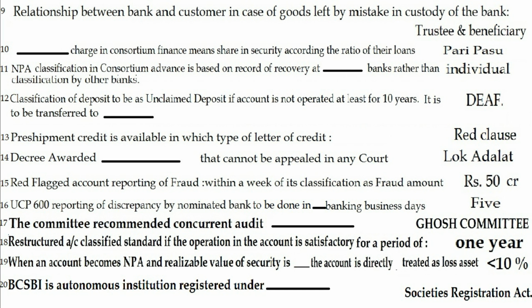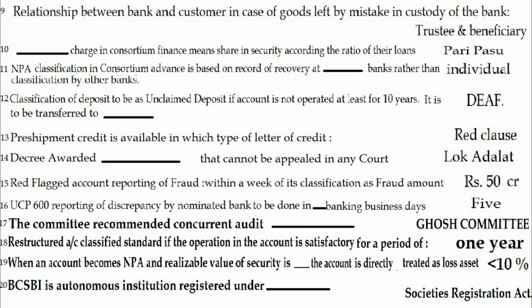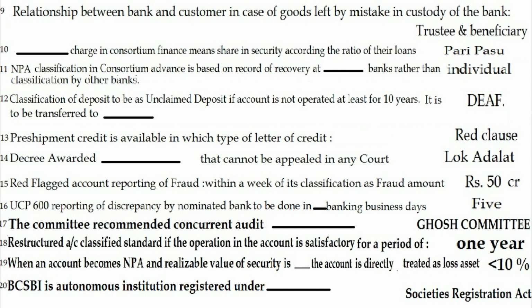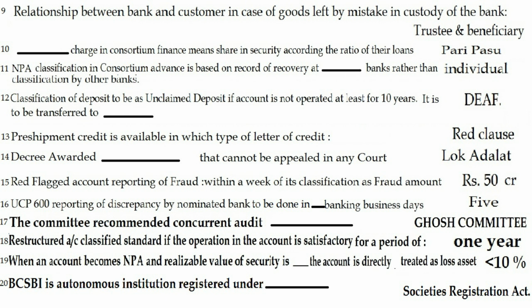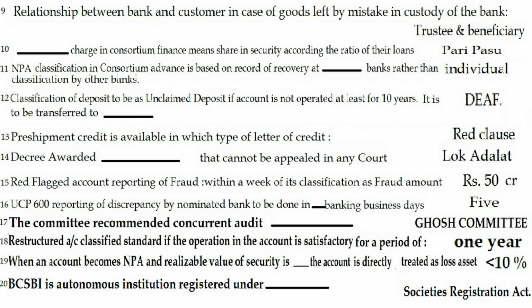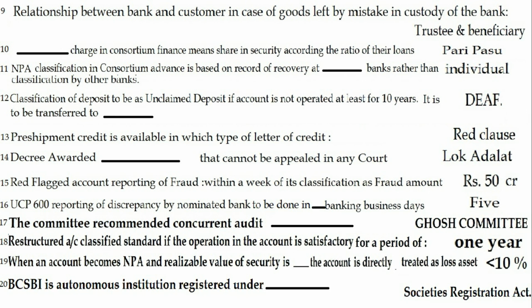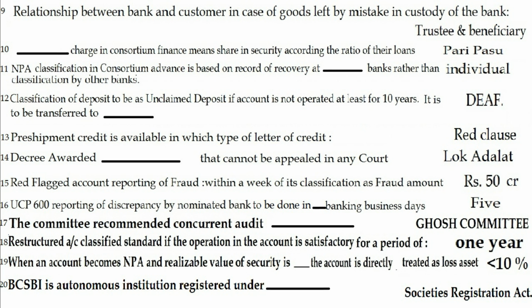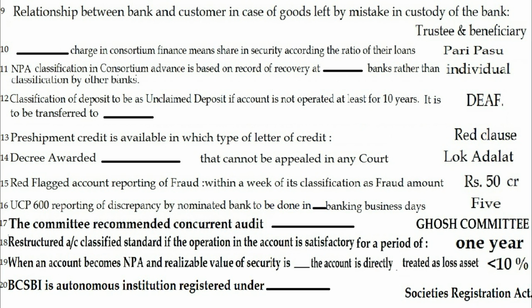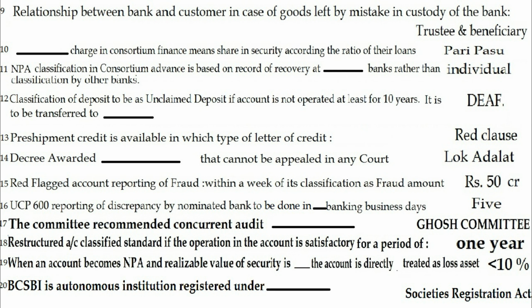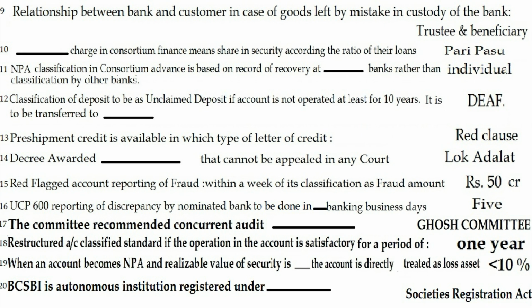Question number 13. Pre-shipment credit is available in which type of letter of credit? The answer is red clause. Question 14. Decree awarded dash that cannot be appealed in any court. Answer is Lok Adalats. Question number 15. Red flagged account: reporting of fraud within a week of its classification as fraud, amount. The answer is 50 crore. If the fraud amount is more than rupees 50 crore, its reporting should be done within 1 week.